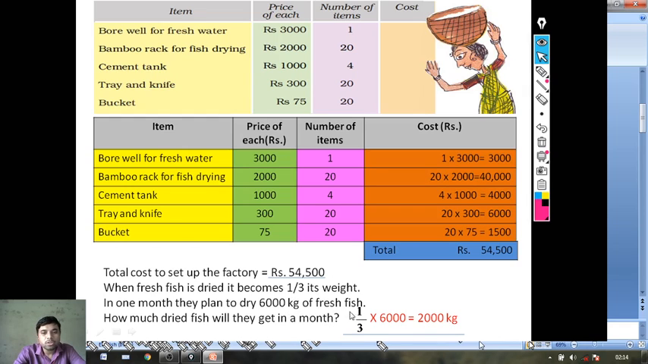So 1/3 of 6,000. So 1/3 of 6,000, how will we get it? If you cut it here, 3 and here 6,000, 2 and 3 0, 1 2 and 3, so the answer will be 2000 kg. Is it clear? Okay, come to the next.